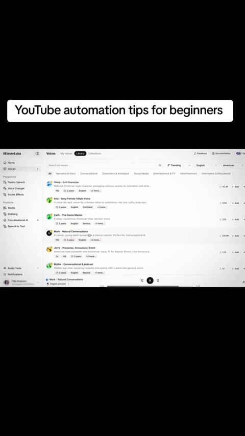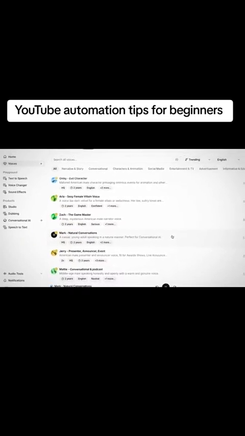Go through the list and preview a few voices until you find one that you want to go with. Personally, I'm going to go with this one called Mark. I think this is a really nice way to just talk naturally together, talk plainly. Something you're going to want to pay attention to is this little yellow star. That means it's a professional voice. These are the ones that sound the most realistic, and some of them you wouldn't even be able to tell that it's created with AI at all.